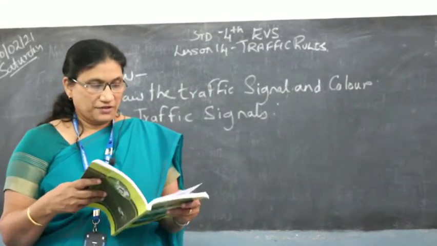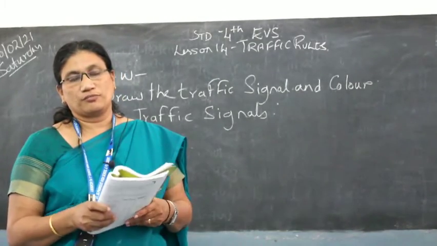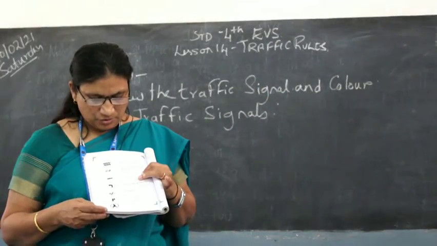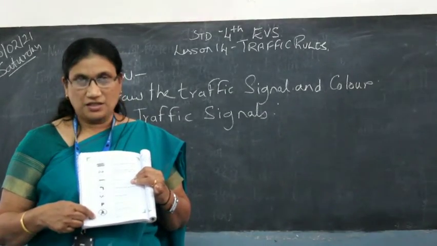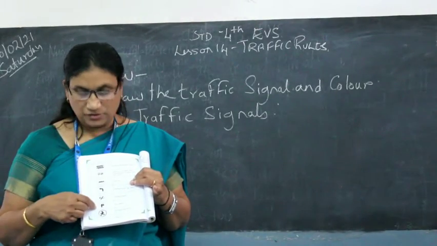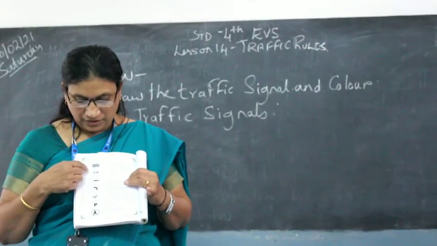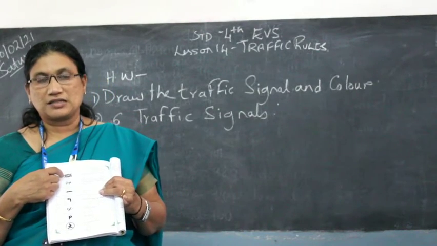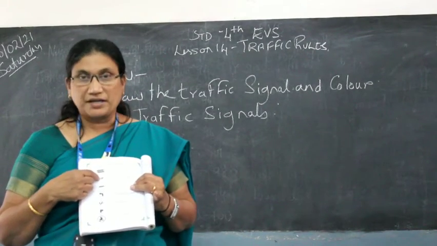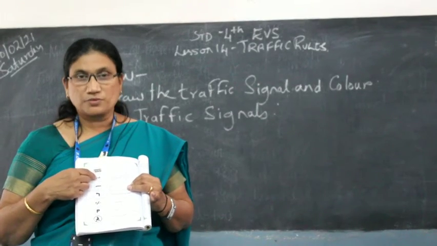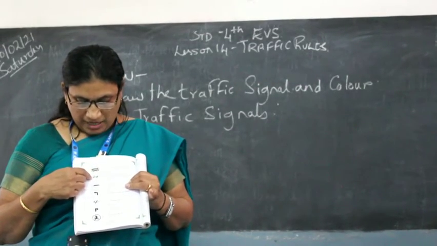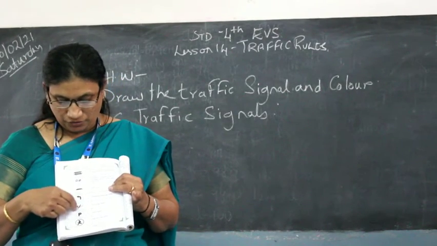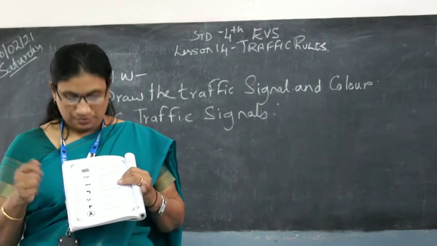There are some other traffic signals, marks that you see on different parts of the road. Like in your textbook on page number 133, you might have seen these marks, correct? You might have seen these signals on boards. So you have to identify which signals these are. When you see a railway track, you should understand that there's a railway track ahead. When you see a bed with a plus sign on top, there's a hospital somewhere nearby. And when you see the horn with a cross mark on it, then you cannot honk in those places.